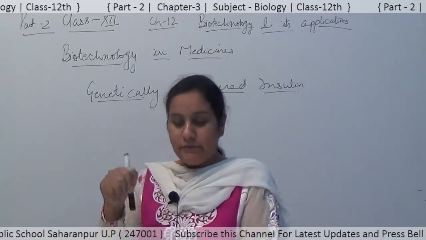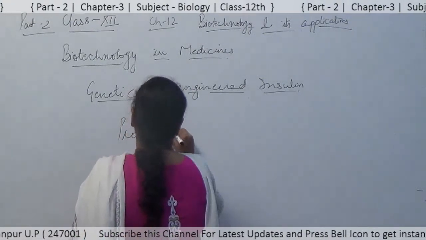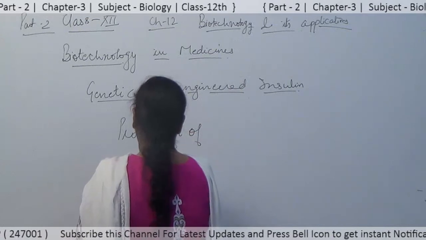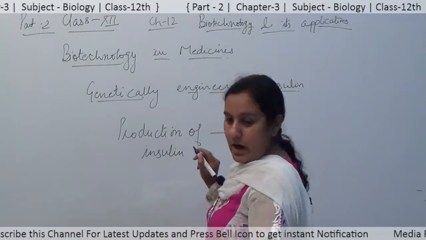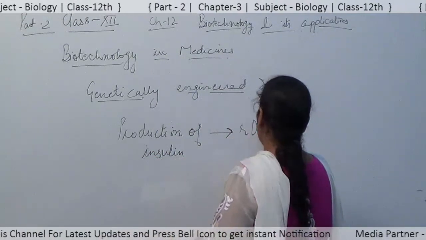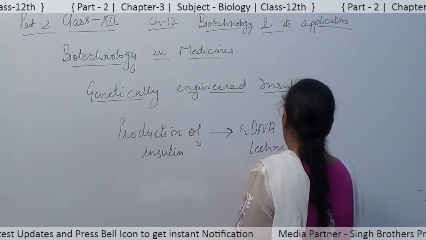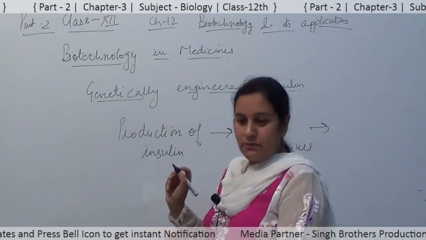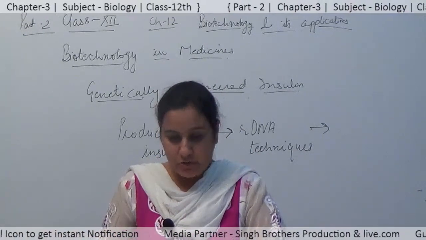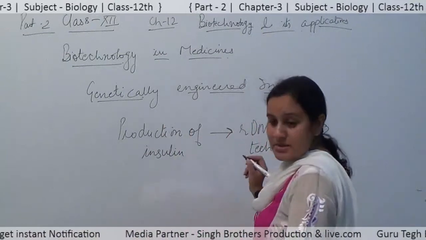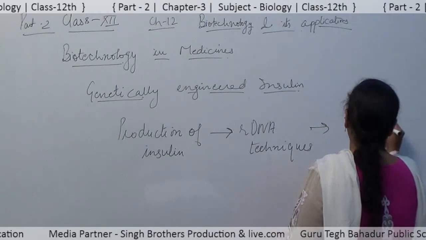So the production of insulin through rDNA techniques was achieved by an American company in the year 1983. Two DNA sequences were formed.